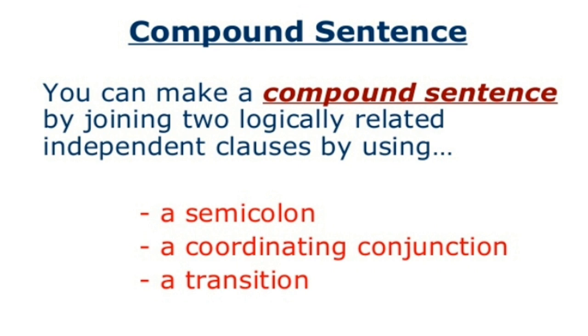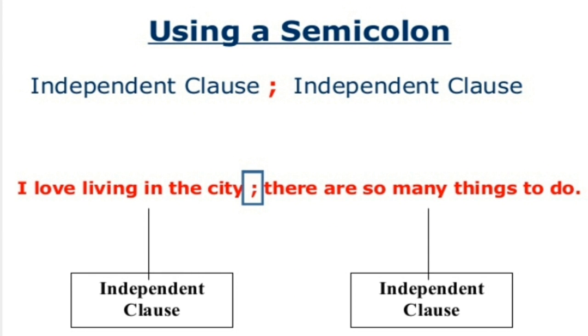We can make a compound sentence by joining two logically related independent clauses by using either a semicolon or a coordinating conjunction or a transition. Now let us see when to use a semicolon. Independent clause.